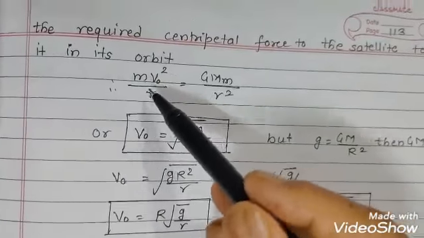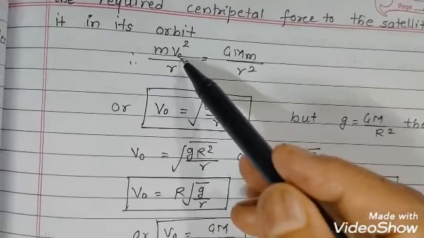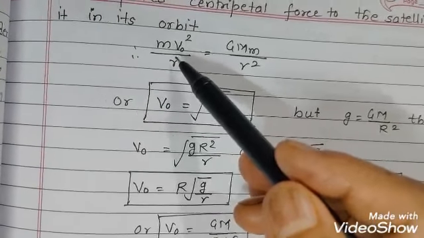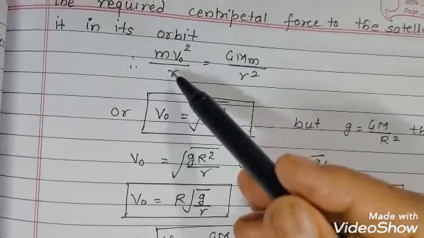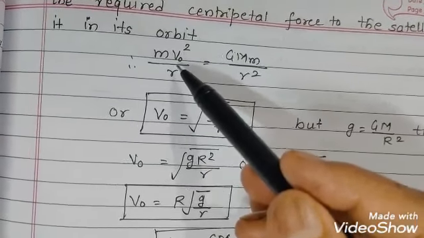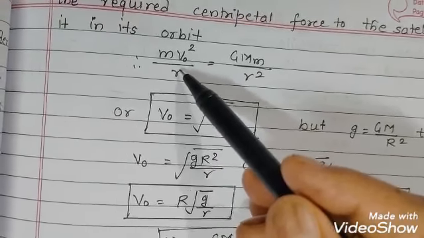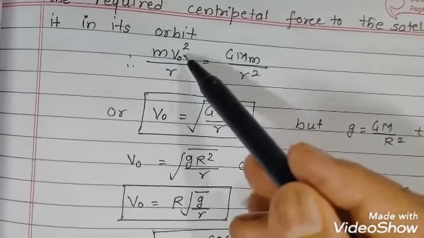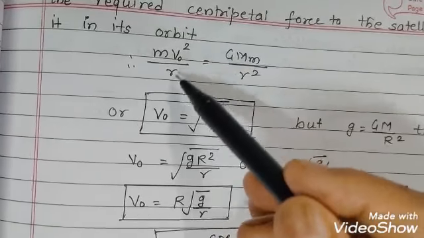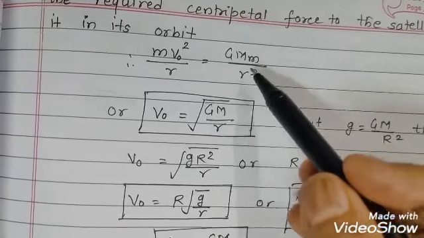Centripetal force is m v square upon r, because v_o we are representing as the orbital velocity, or the minimum velocity which is required to set the satellite into the orbit. So the required centripetal force is m v_o square upon r, and that is balanced by the gravitational force.